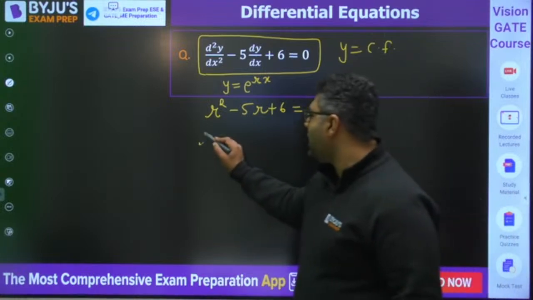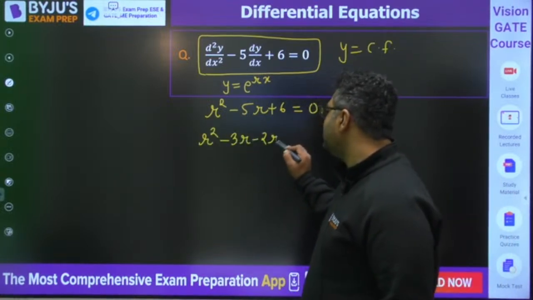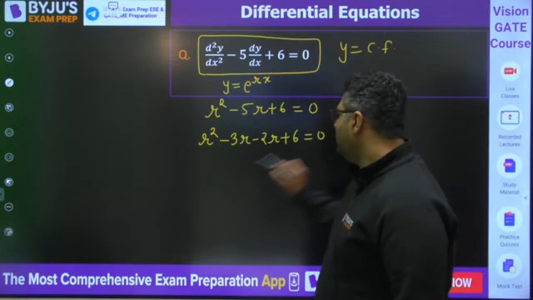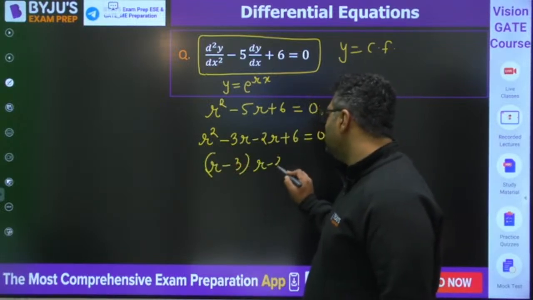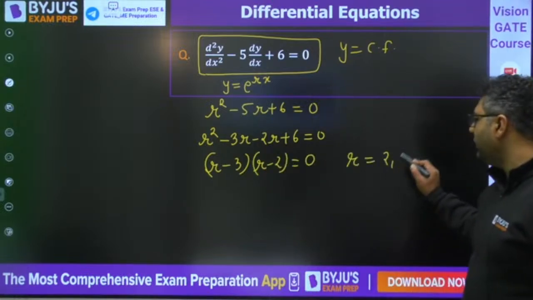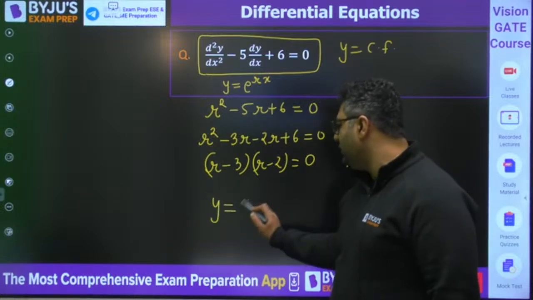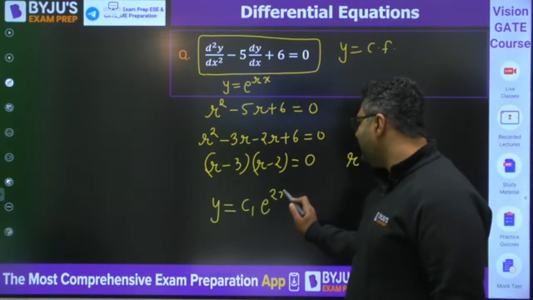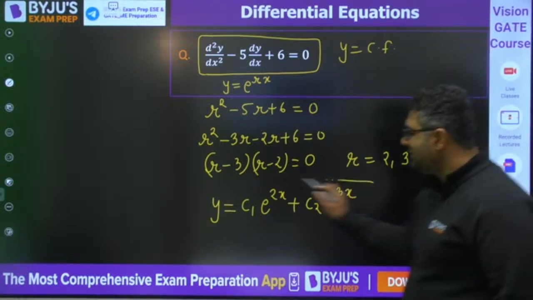You can write it as r square minus 3r minus 2r plus 6 equals 0. You can write it as (r minus 3)(r minus 2). Putting it to be 0, you would be getting r value to be 2, 3. So I feel you can very easily write y is equals to c1 e to the power 2x plus c2 e to the power 3x.